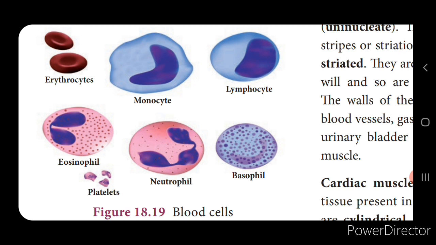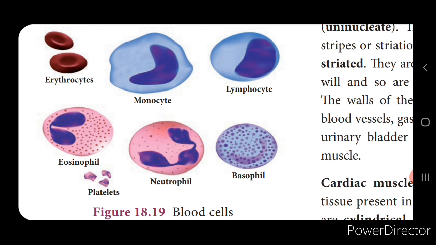Now white blood cells consist of two types. The first is the granulocytes and the second is the agranulocytes. Granulocytes are the ones which consist of granules. They are irregular in shape and consist of cytoplasmic granules. Here in the picture you can see the eosinophil, neutrophil and the basophil consist of granules, a dotted structure, isn't it? These are called cytoplasmic granules. Since they contain that, they are called granulocytes. Now agranulocytes lack the cytoplasmic granules, and the examples are the monocytes and the lymphocytes.